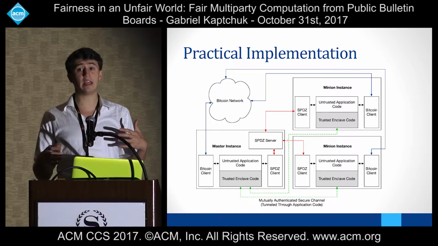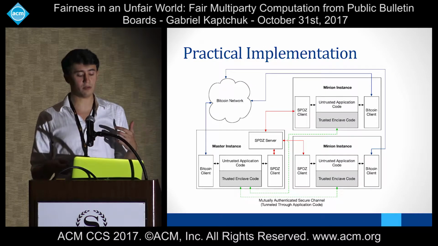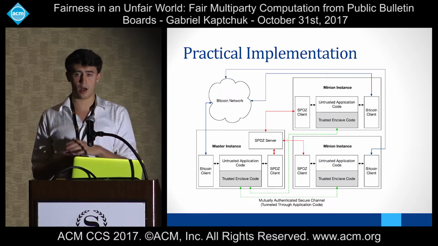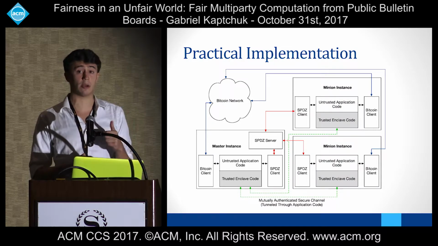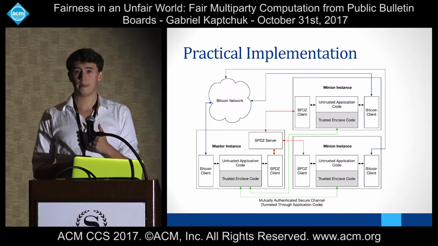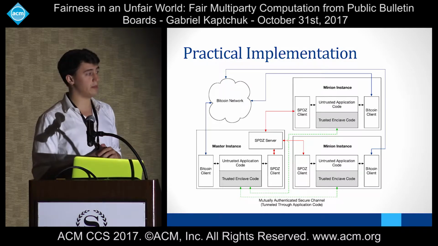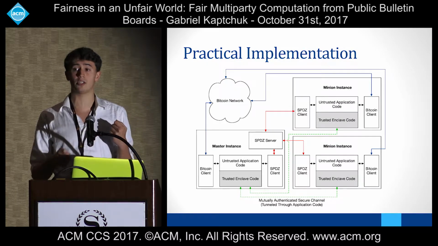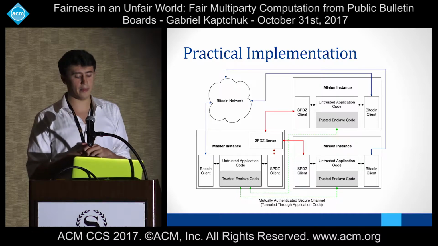We have to transform any given function f that we want to compute, and instead of computing just f of all the inputs, we want to compute the AES encryption of those inputs. Under what key, you might ask? We're going to be using a key that has various shares inputted from each of the players.